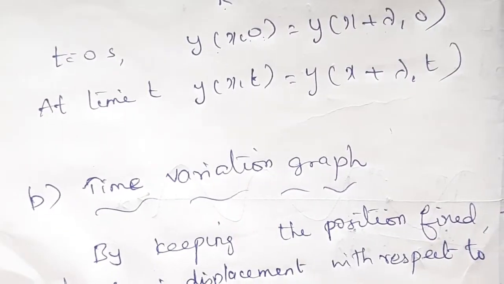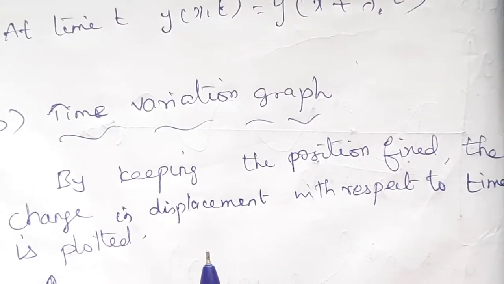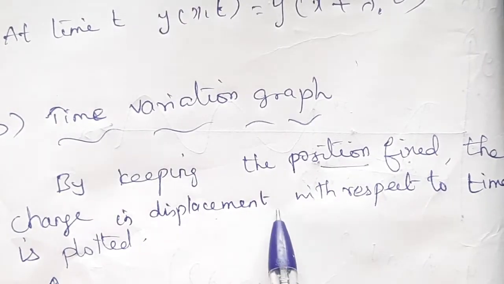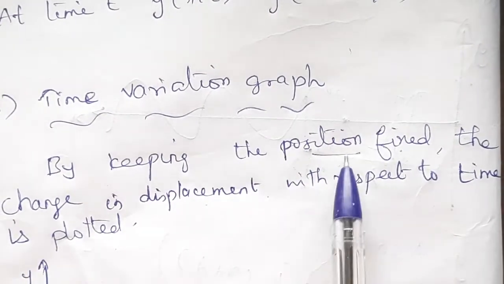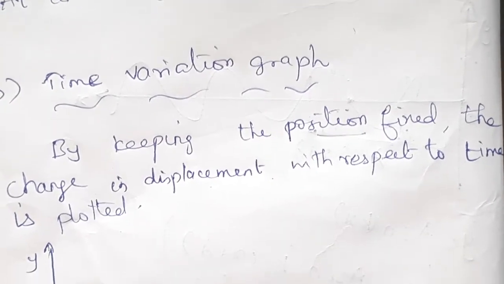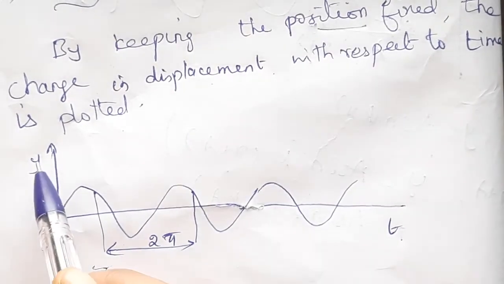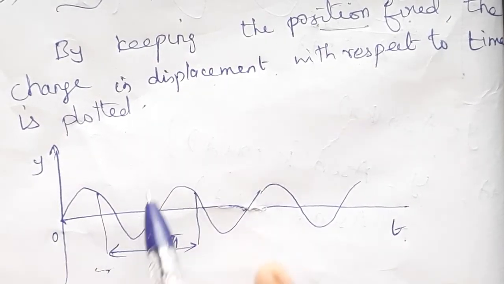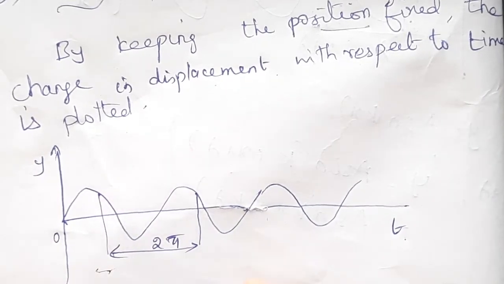The next one, the time variation graph. So what is meant by time variation graph? By keeping the position fixed, the change in displacement with respect to time is plotted. So here on the x-axis we are considering the time, and this is the displacement. So this is the time variation graph. As the time increases, the position is plotted.